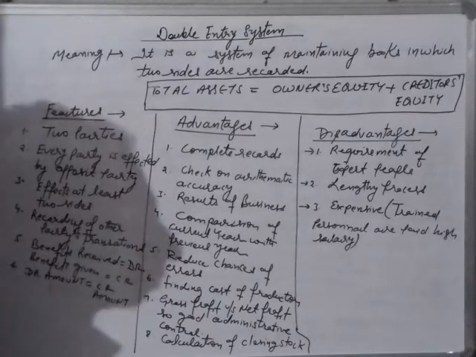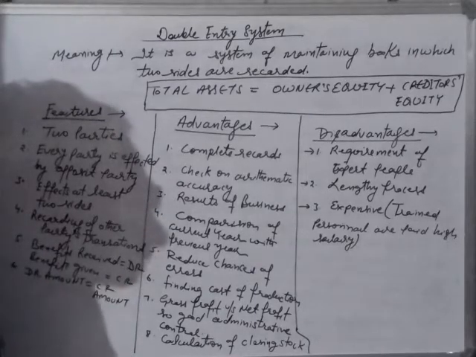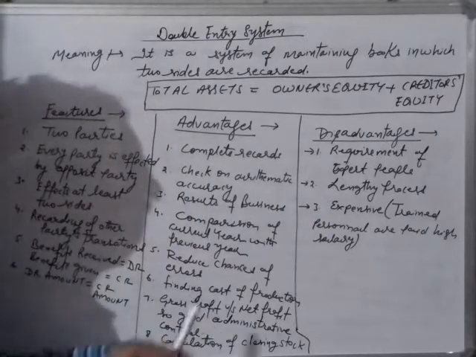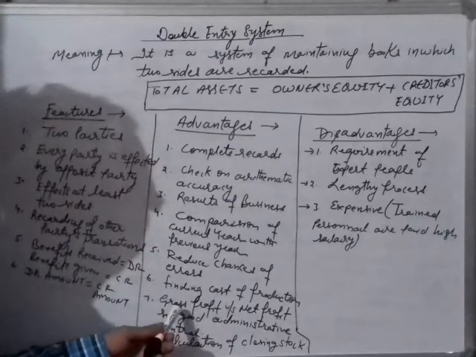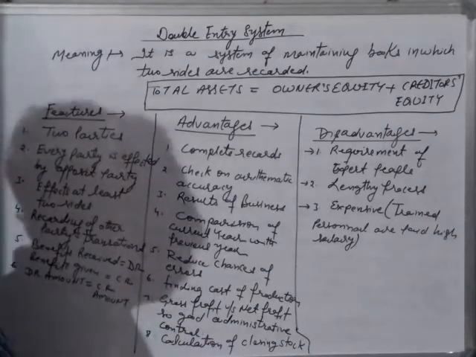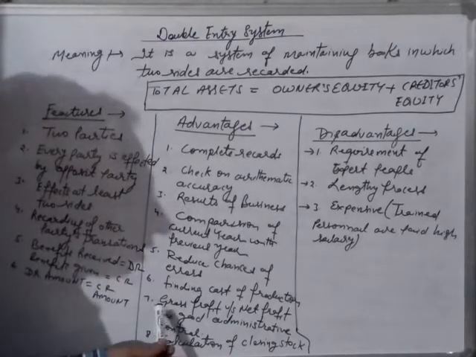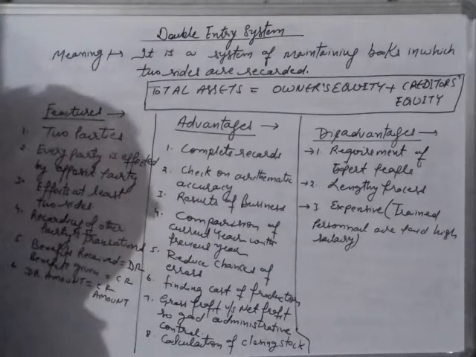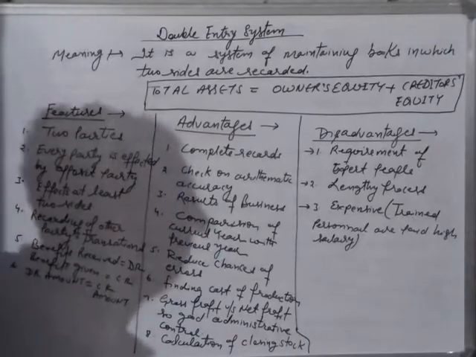Comparison of the current year with the previous year. Students, we make a comparison of the current year result with the previous results. This system helps us to reduce the chances of error in numerics. This system can find the cost of production by preparing the manufacturing account. If we make a distinction between the gross profit and the net profit, then we can have a better plan or good administrative control. Eighth, we can calculate the cost of closing stock.